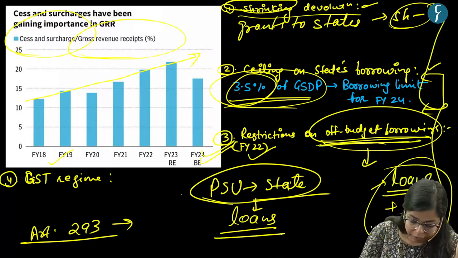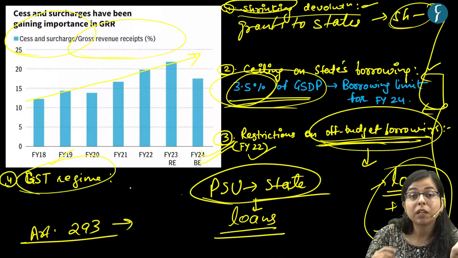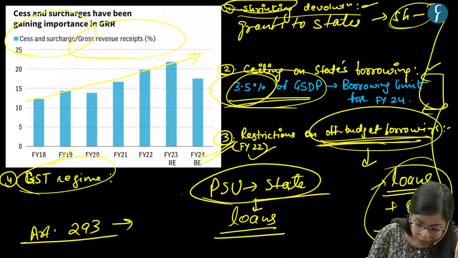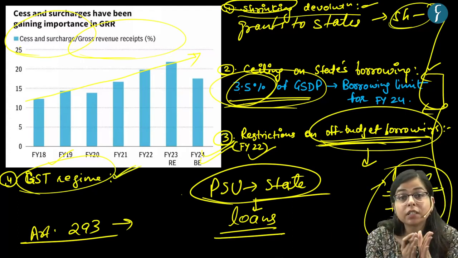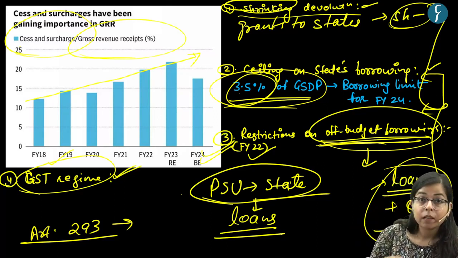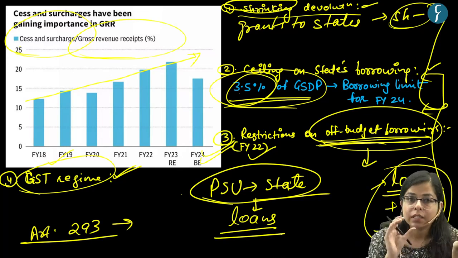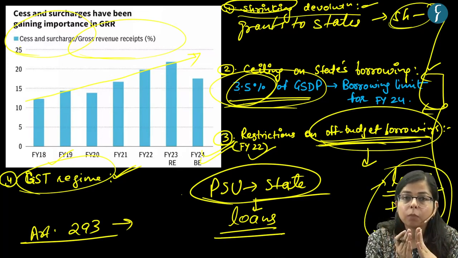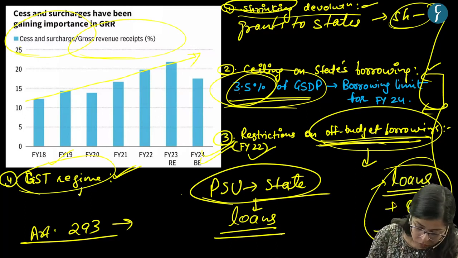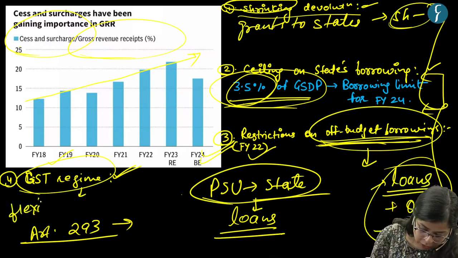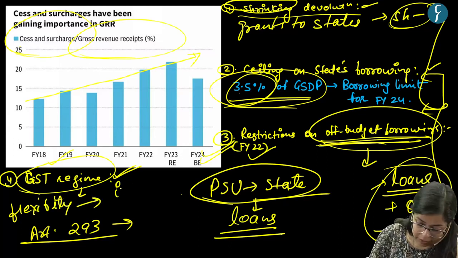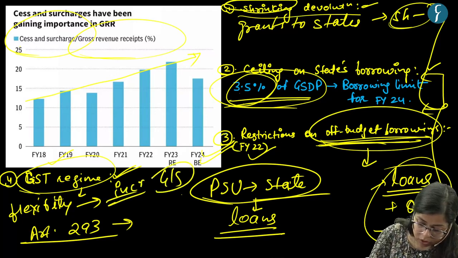So these are some of the factors. The final factor is that because of the implementation of the GST regime, that is goods and services tax, the finances of the state government have narrowed. Earlier, before GST, the state government was able to put numerous taxes on its goods and services. The state government had the flexibility to increase or decrease these taxes, say to increase the taxes on any particular goods or service.